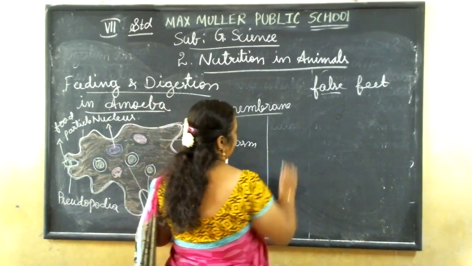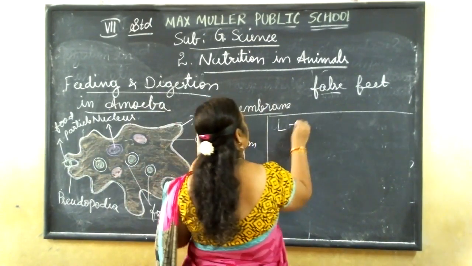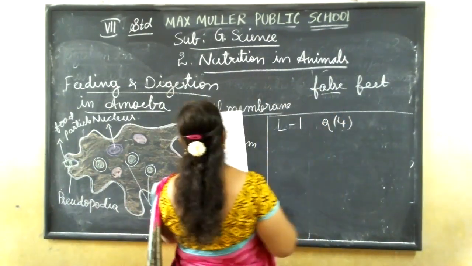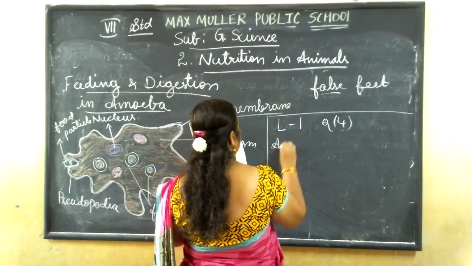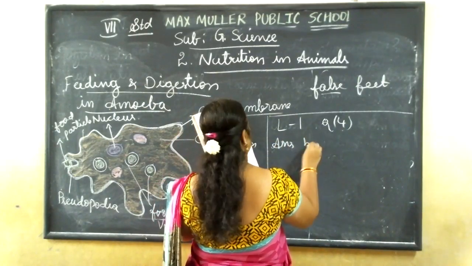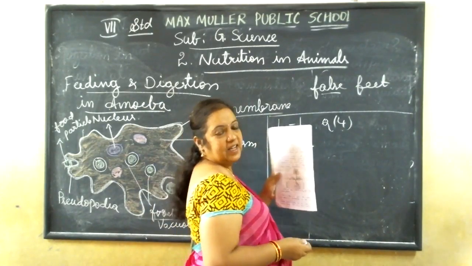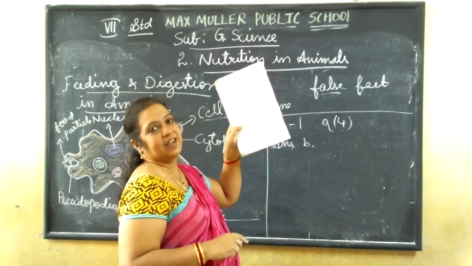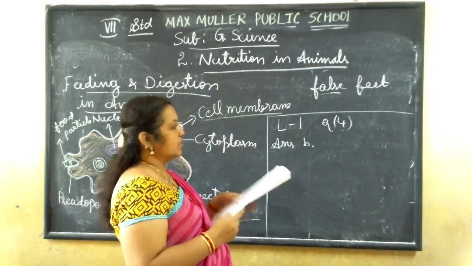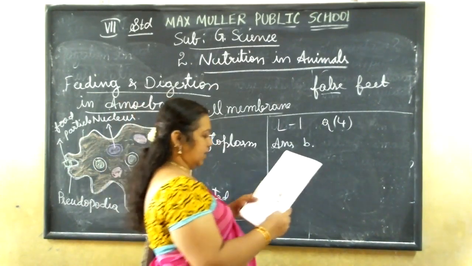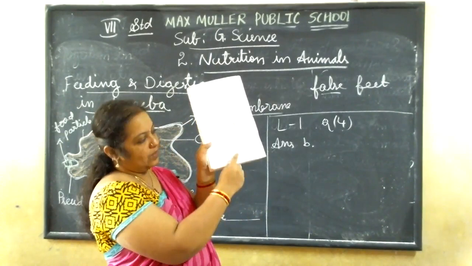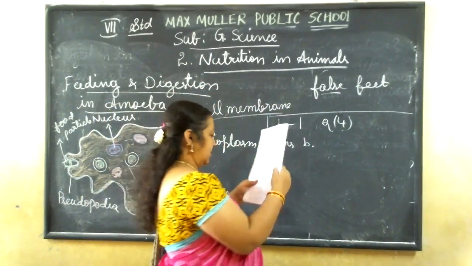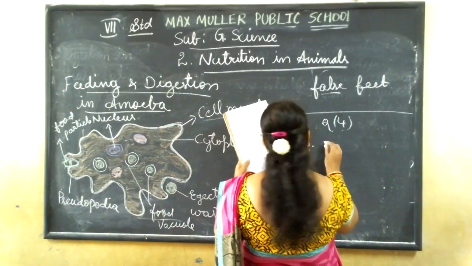See, lesson number 1, question 4, answering point B. It is missing there in your classwork. This last two lines are not printed there, so take it down, children. Where the sunflower is, below that second point, you are not getting it in your classwork, so write it down, children.